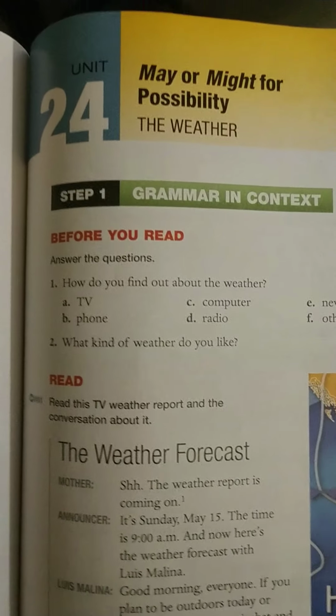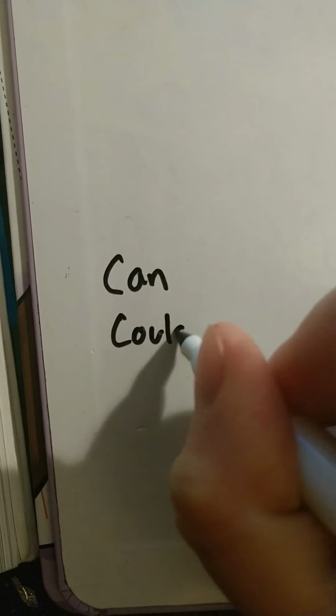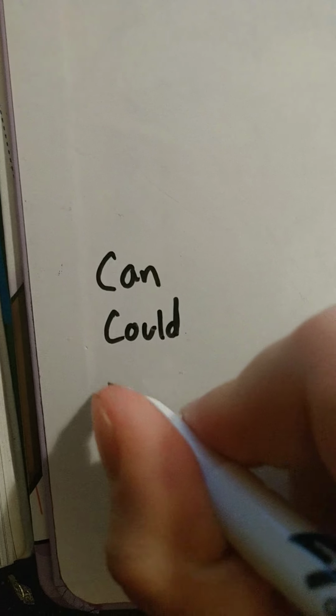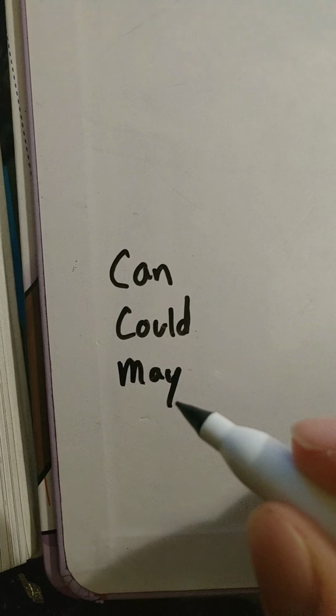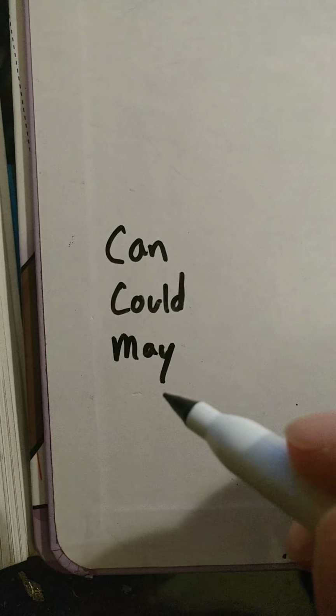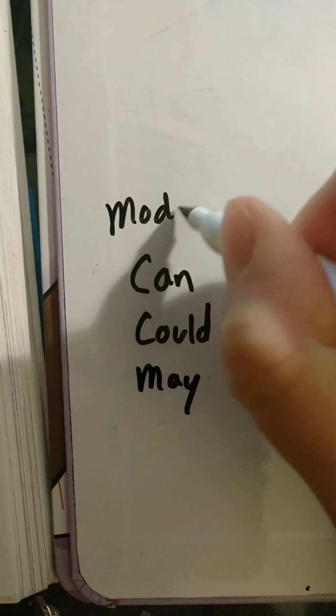Now, may or might are modal verbs, okay? Some other modal verbs we have talked about, I'll put them down here: can, could, we did may. I think that's all we did in the past. But these are all called modal verbs.